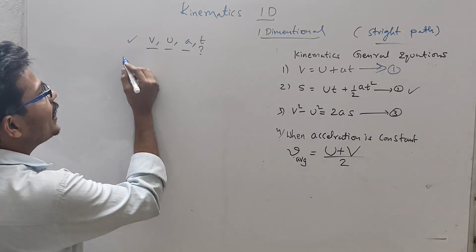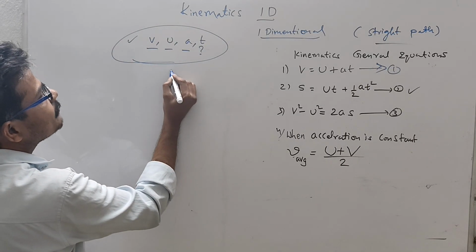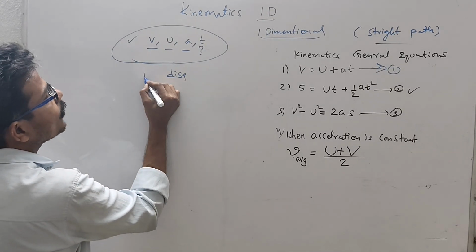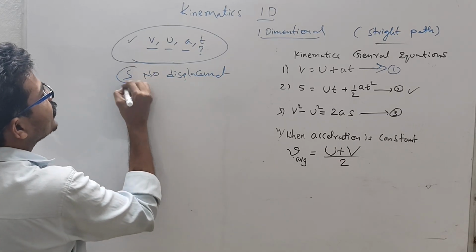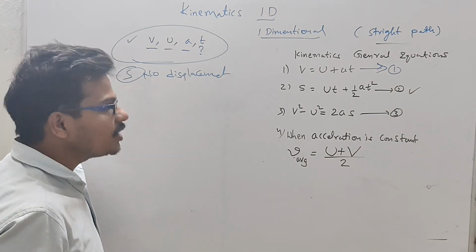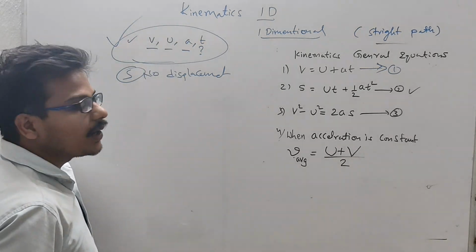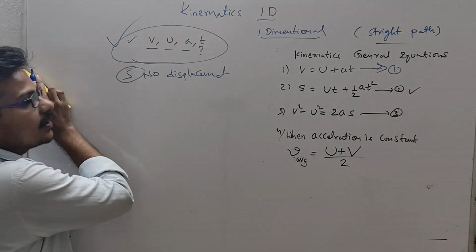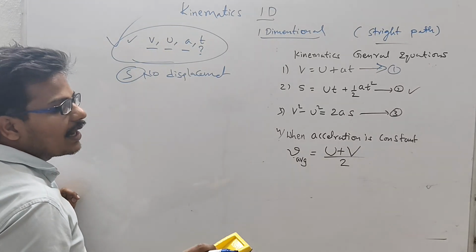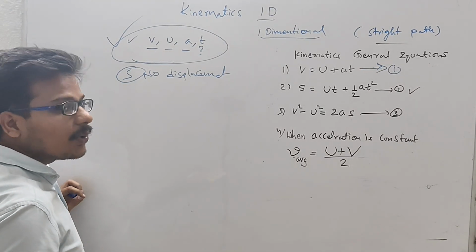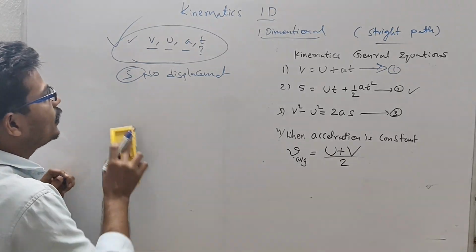And in this formula there is no displacement, so s is not there. So when s is not given in the question, we may have to use this formula. Understand? Only 3 of these 4 are given in the question, and the remaining one we have to find.